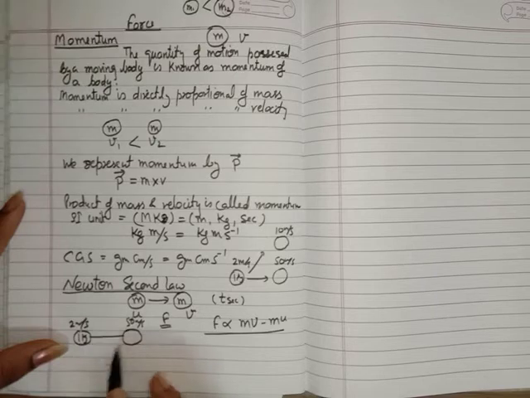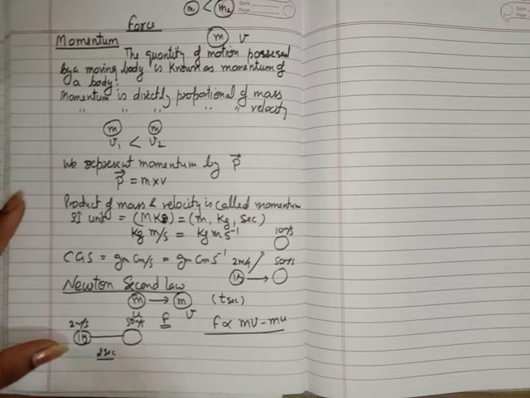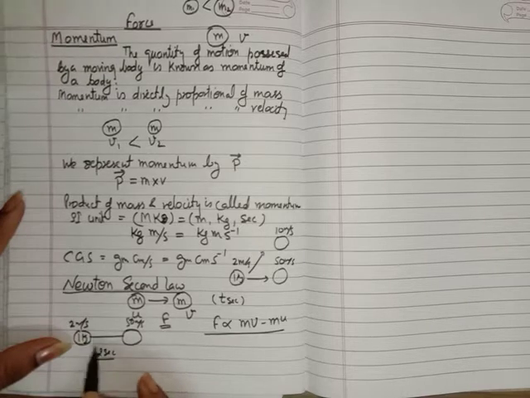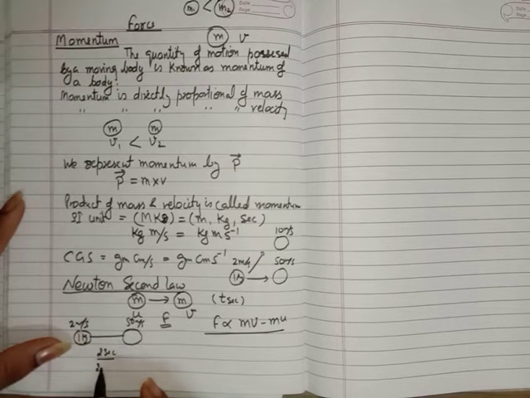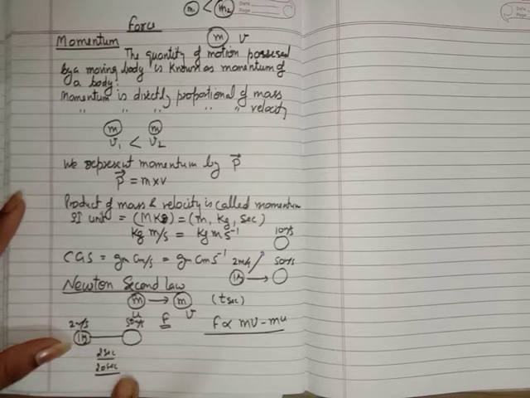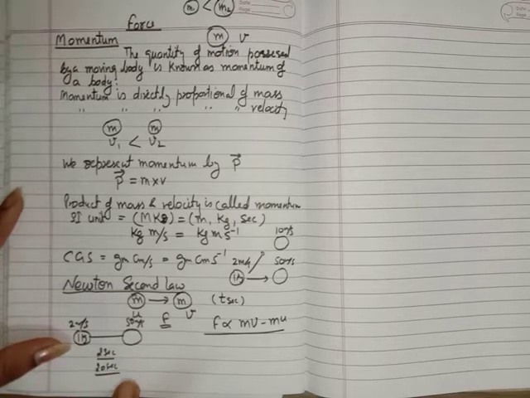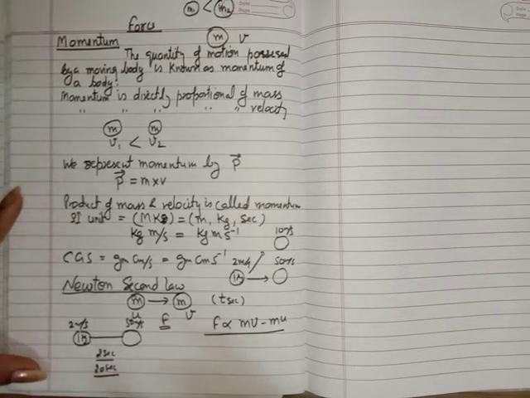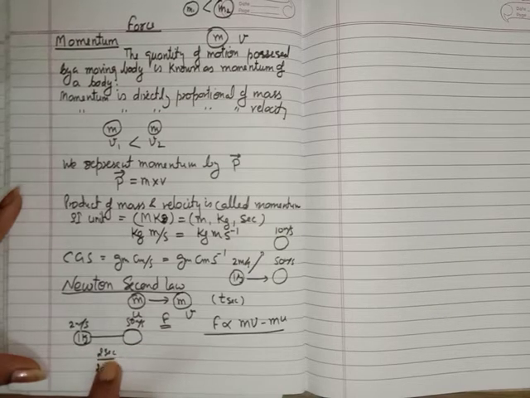Now the velocity is the same. If you want to change this velocity in 2 seconds, you have to apply some force. Or if you want to change this velocity in 20 seconds, in which case you have to apply less force. You can imagine that if you want to change the velocity in less time, you have to apply more force.